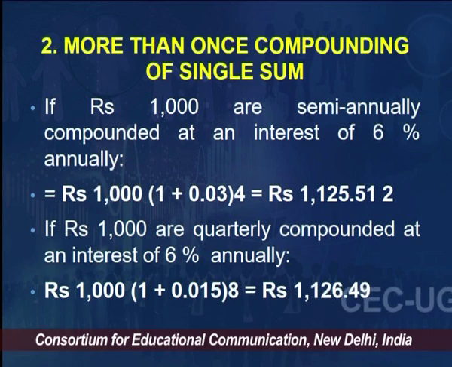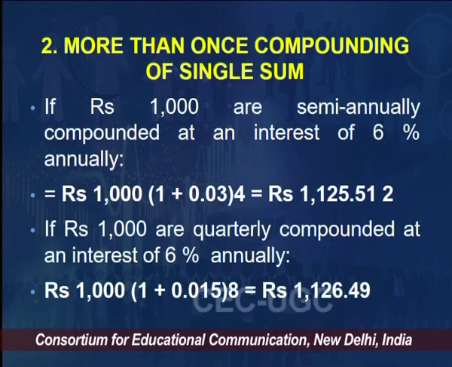And what is the rate of interest? Rate of interest is 6. So, my i, 6, is divided by how much? 2. So, my effective i becomes 3, right? 6 divided by 2. In the first example, I am talking about the first example only. So, my i becomes effectively 3. So, 1 plus 0.03. If you look at the solution, it is given in front of you.